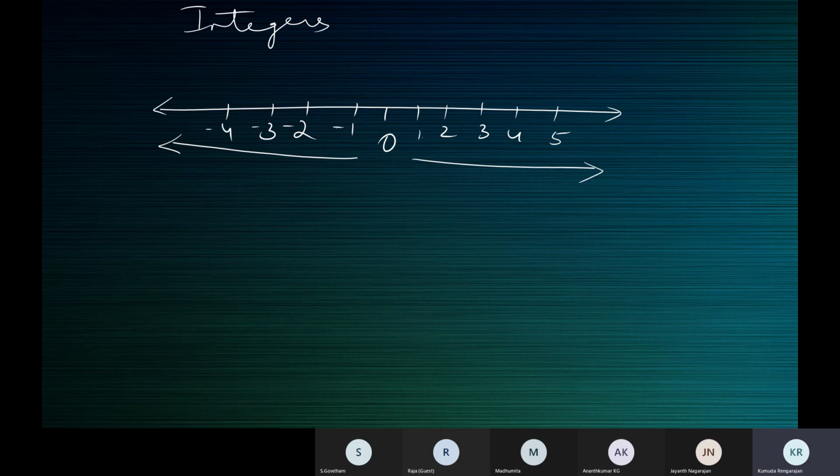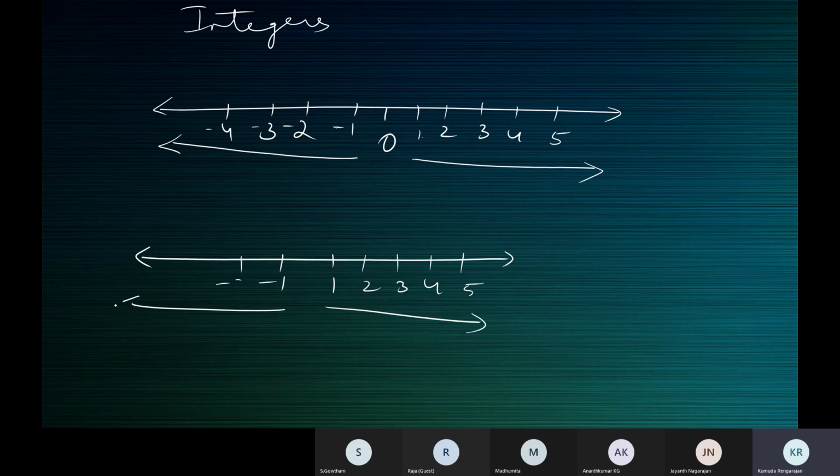Do we get it, children? Get the picture of this number line in your mind when you have to define integers. You should visualize this. These are the natural numbers and these are the negatives.